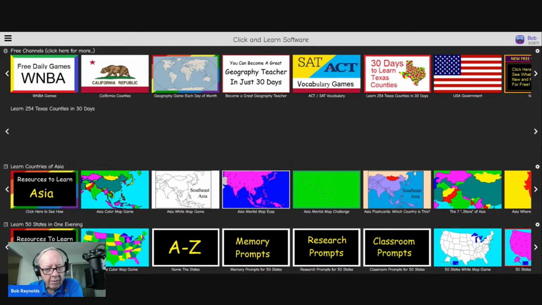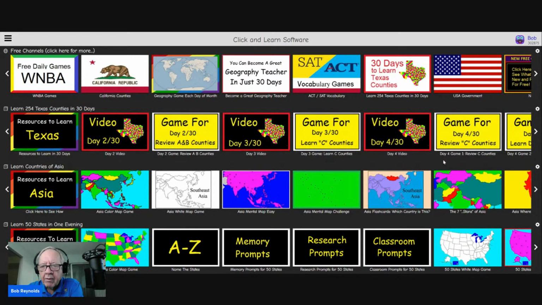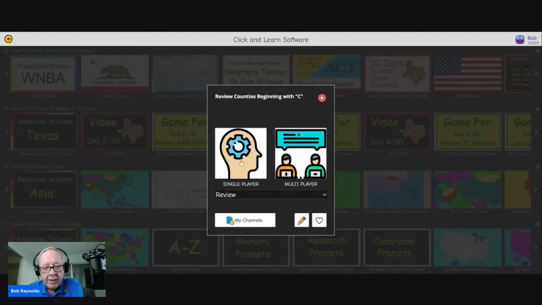We're on day 4. And on day 4, we're going to review the counties that begin with the letter C, and we're going to get into learning the counties that begin with the letters D, E, and F. We also leave the games for day 2 and 3 on the screen, so you can play those. Actually, yesterday we already reviewed them, or maybe we didn't. Let's get in and review the counties that begin with the letter C.